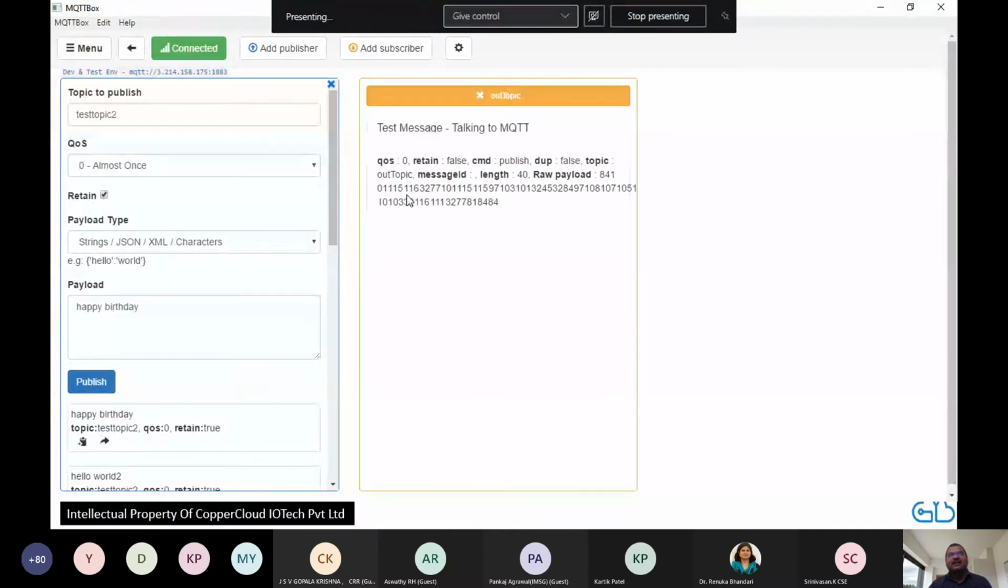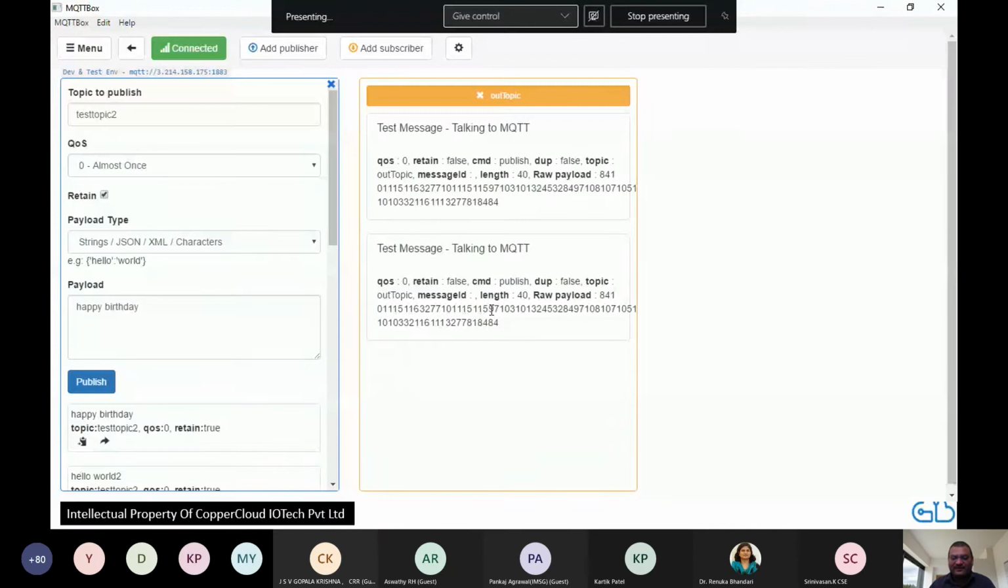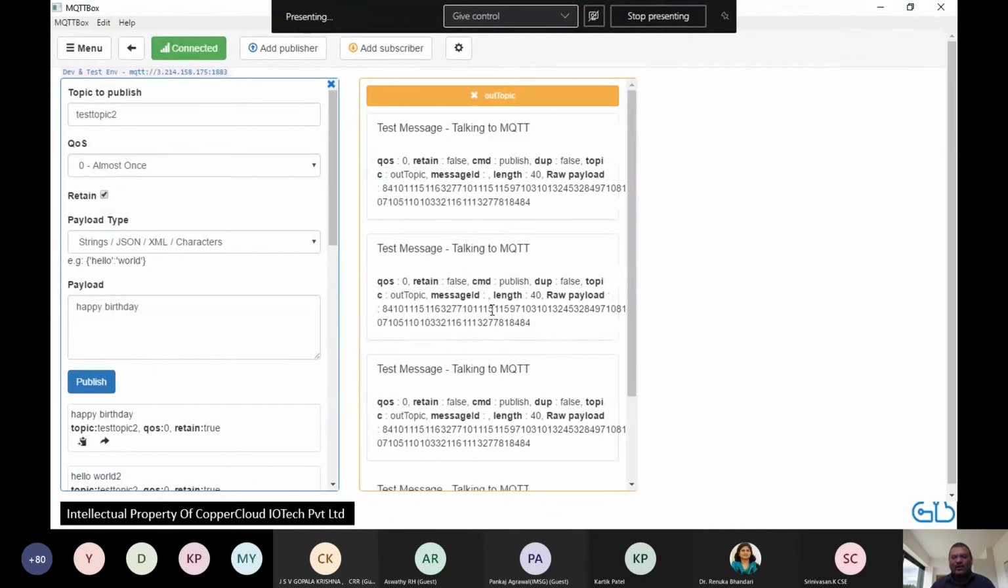Let's connect it up again, and you will find that you are receiving messages from the device. All right, so congratulations, you have your first example of a device talking to an IoT cloud over the MQTT protocol. This is not doing anything useful, it is just sending you a test message. So let's do something useful with this device.